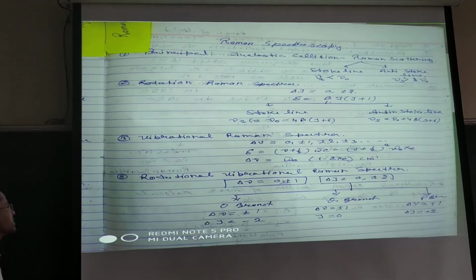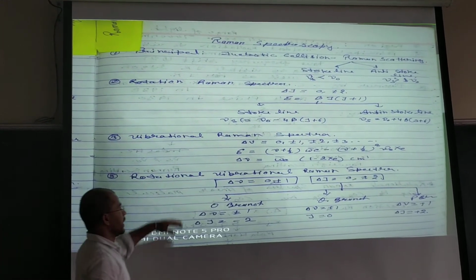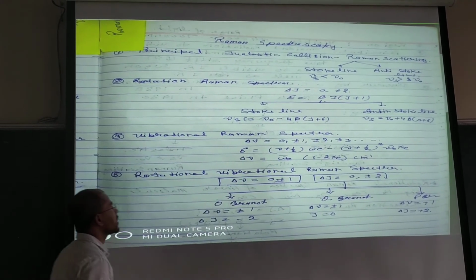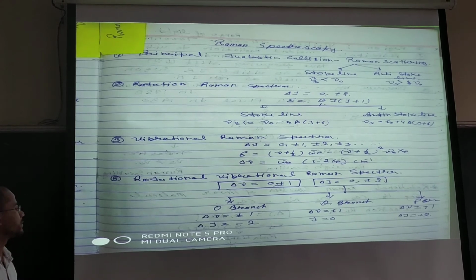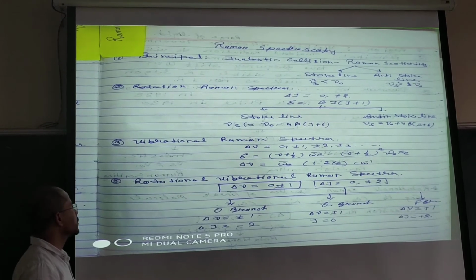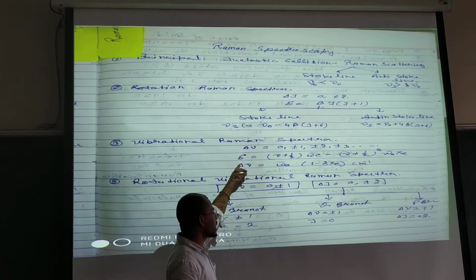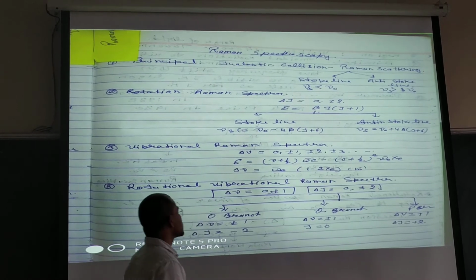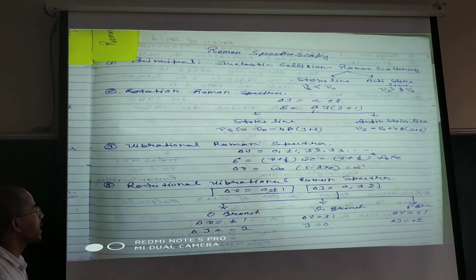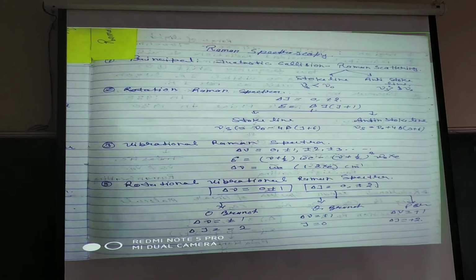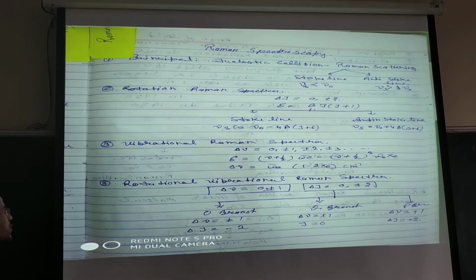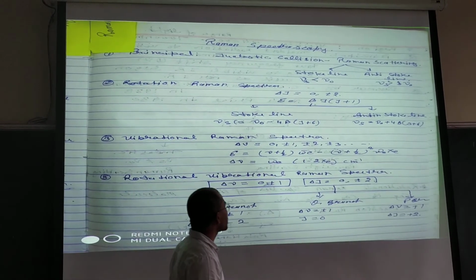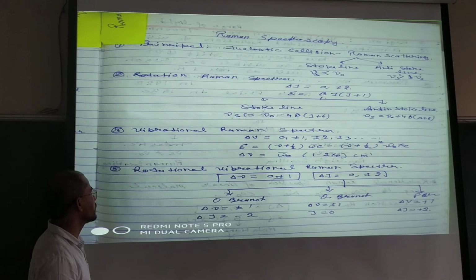And for vibrational Raman spectra, it is somewhat different: delta v is equal to 0, plus minus 1, plus minus 2, plus minus 3, and so on. And epsilon, which is the symbol of energy, is equal to (v+1/2)ωe minus (v+1/2)² ωe xe. So delta v is equal to ωe(1 minus 2xe) centimeters inverse.